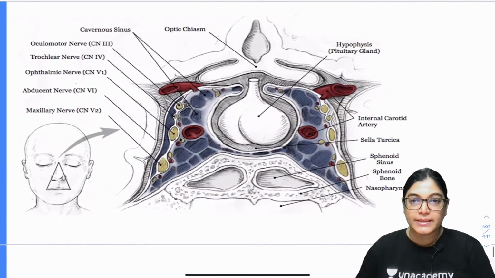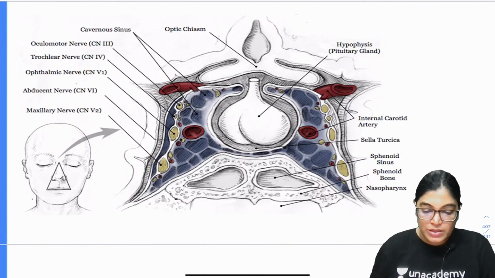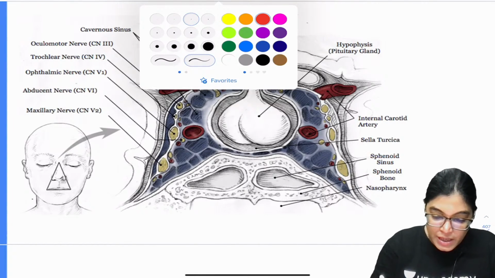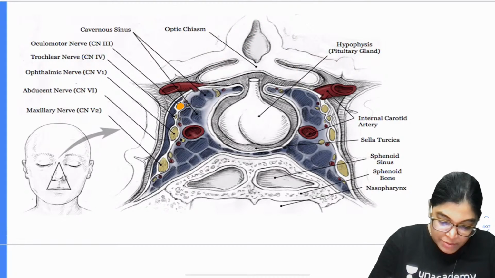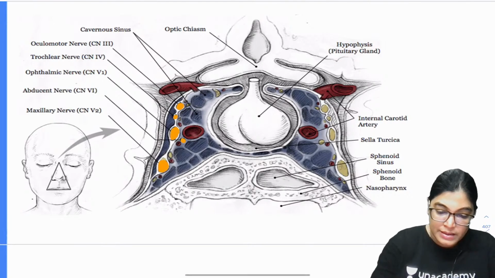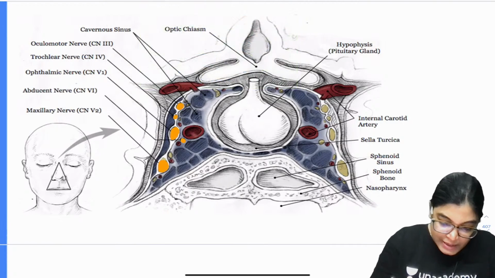So let me just highlight this image. My dear students, you can see here, let me use yellow color. Five nerves are clearly correlated with the cavernous sinus.